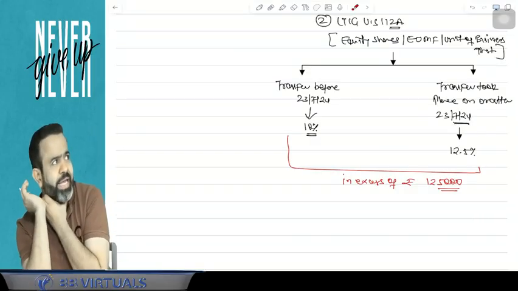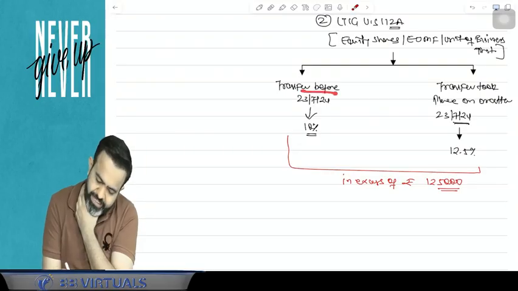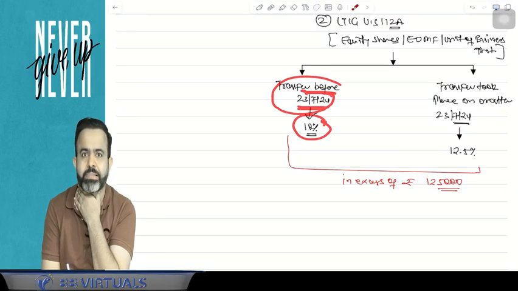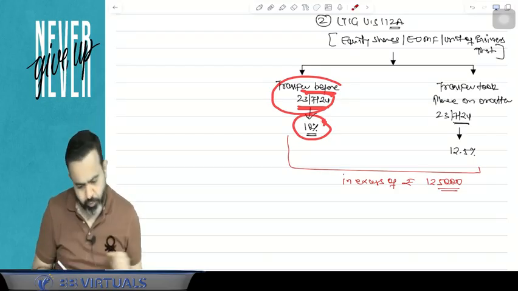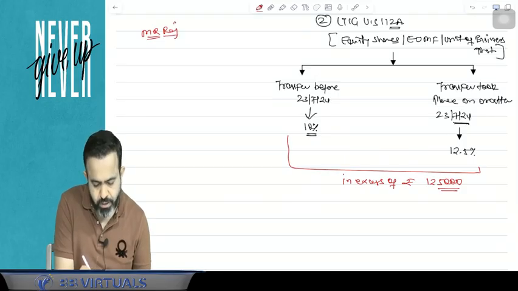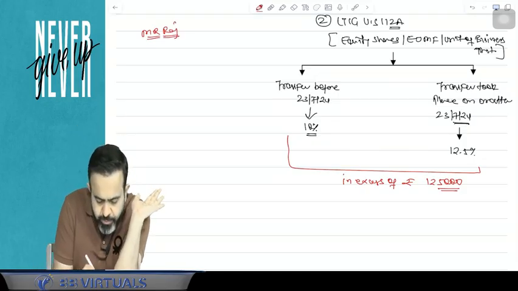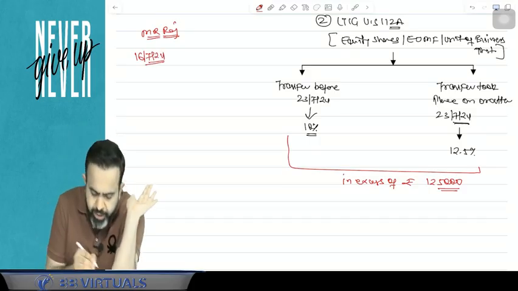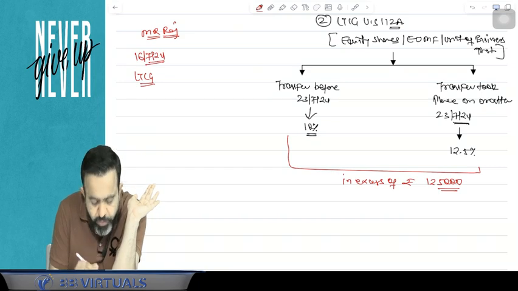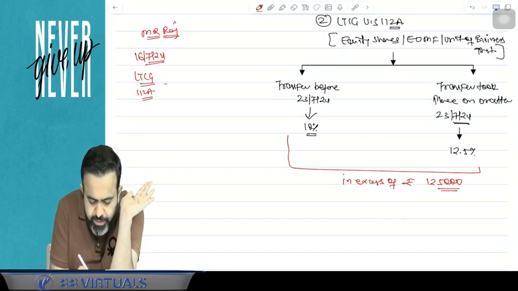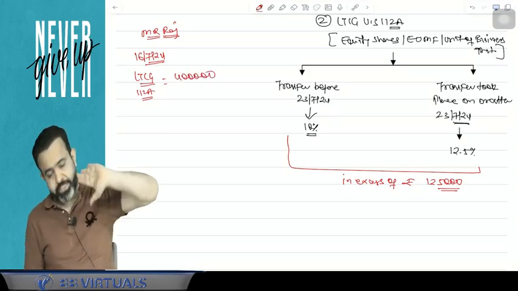Now your question may be: sir, you are saying that before 23rd July 2024 the tax rate was 10%. The answer is yes. Suppose, for example, there is one person, Mr. Raj. Raj sold some shares on the 16th of July 2024, and from the share market there is an LTCG under section 112A. Suppose the LTCG is 4 lakh rupees.